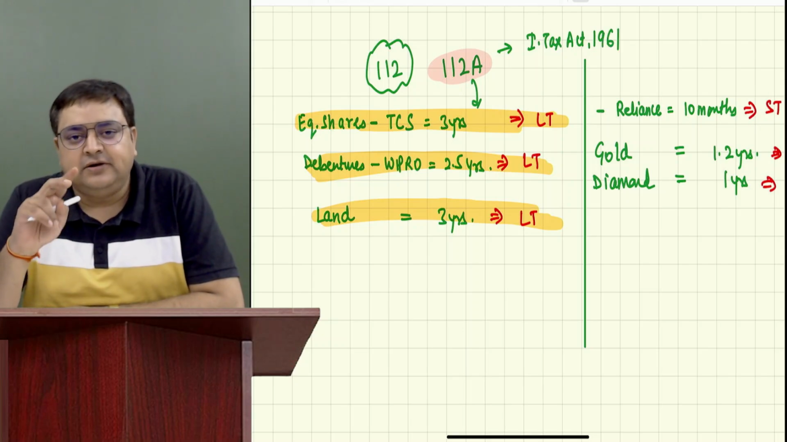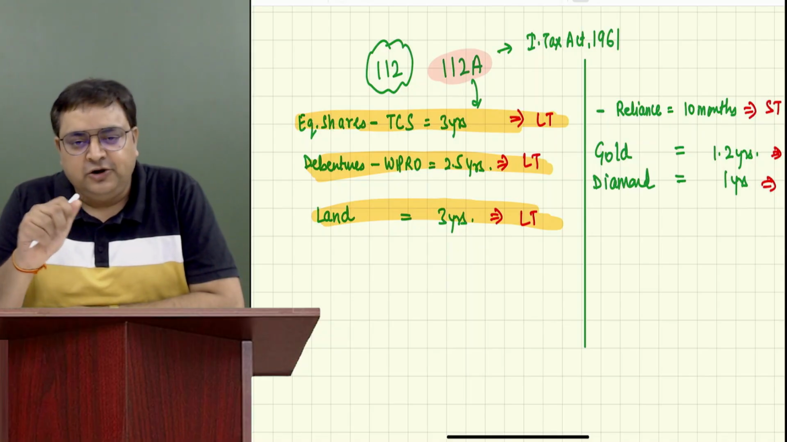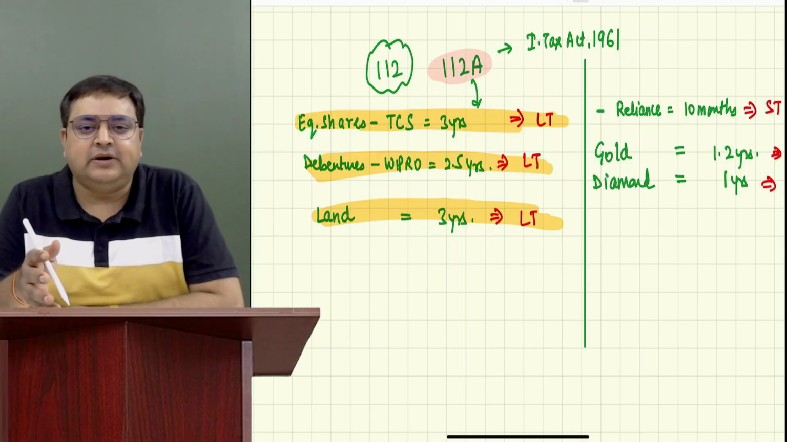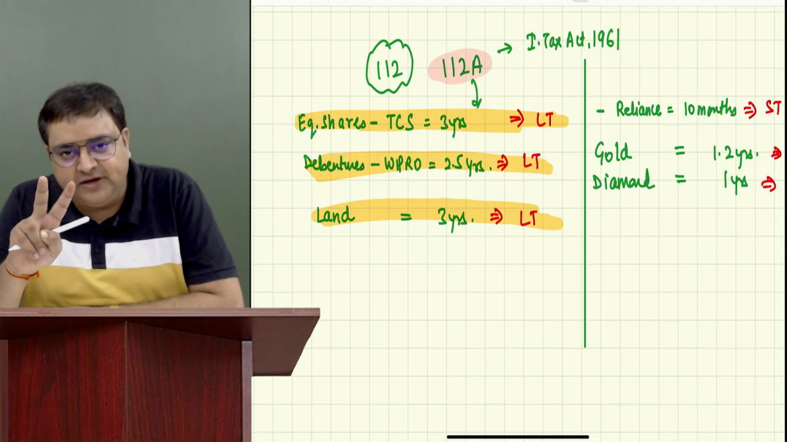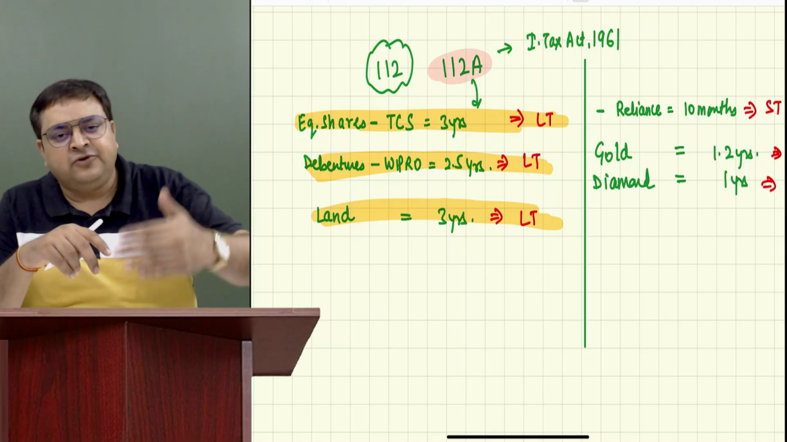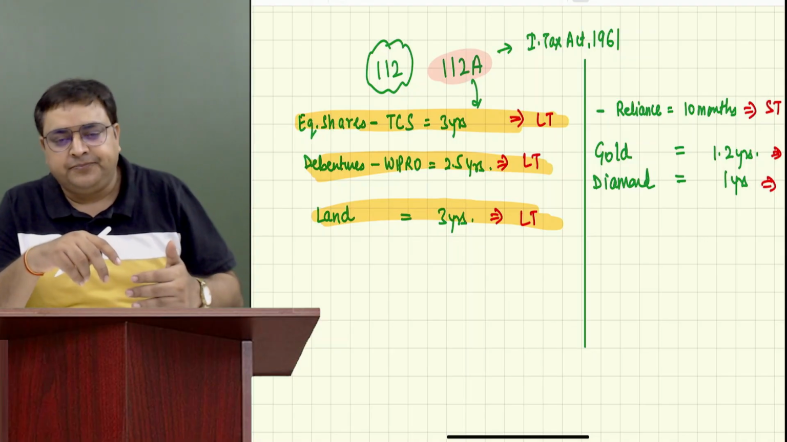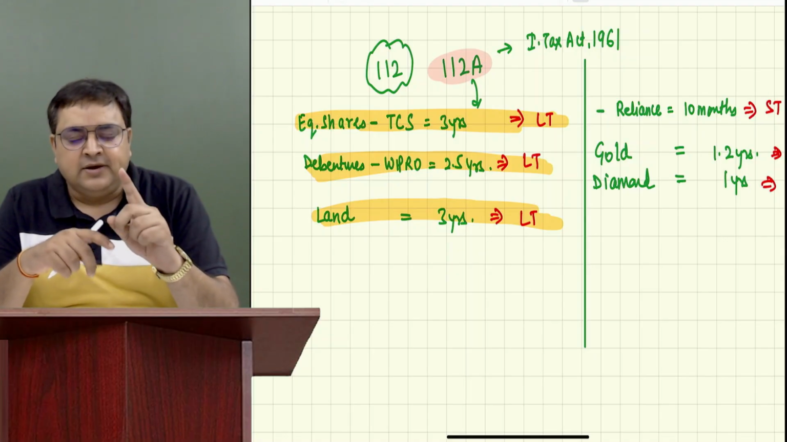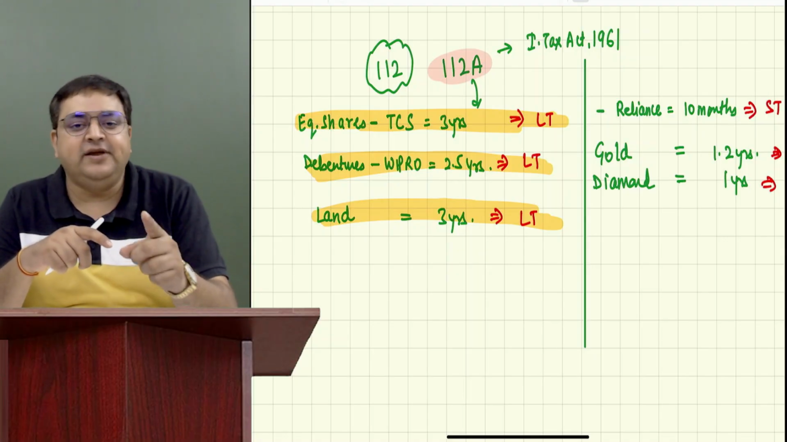I'm telling you that capital gains are of two types: long-term capital gain and short-term capital gain. How to identify between long-term and short-term? It depends on the holding period of 2 years. If it is more than 2 years, long-term; less than 2 years or exactly 2 years, short-term. Now, long-term is divided into two parts. One is long-term equity shares.